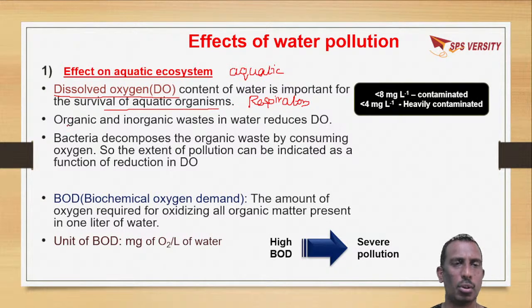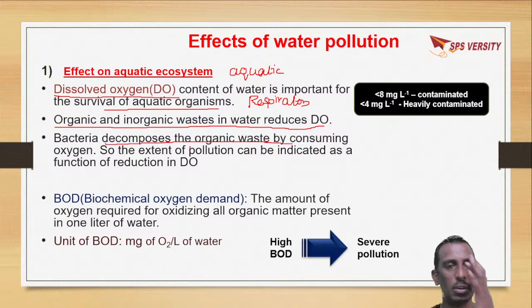Organic and inorganic waste in water will reduce this dissolved oxygen. Whatever bacteria are present in these aquatic bodies will decompose organic waste by consuming oxygen.